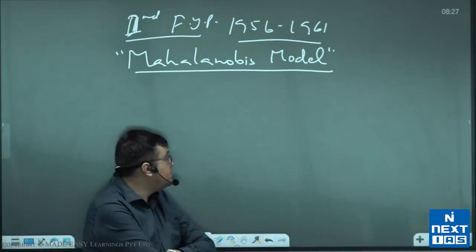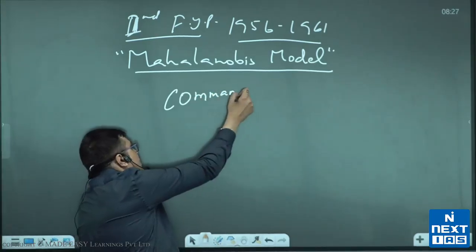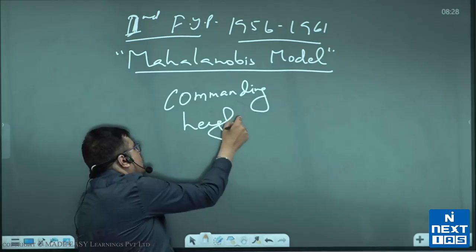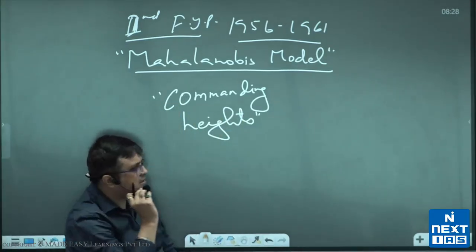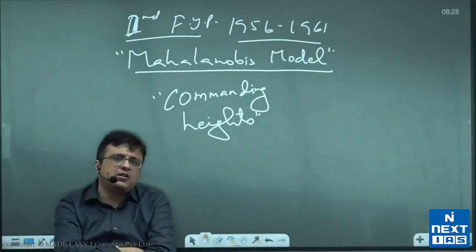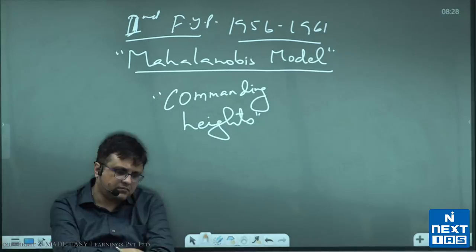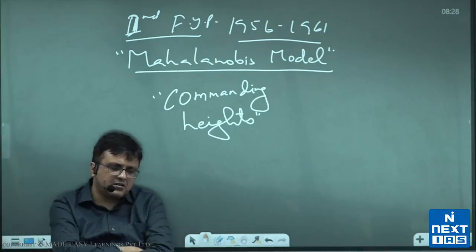were given the role of 'commanding heights', and put commanding heights within inverted comma.